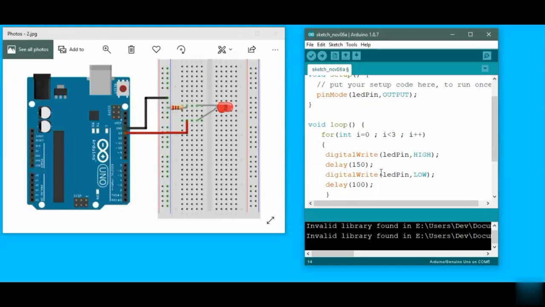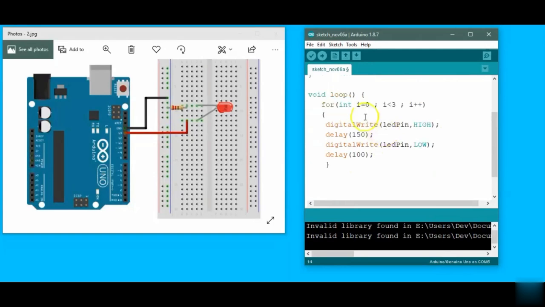And this is the code for that problem, in which the LED is high for 150 milliseconds and then it will be low for 100 milliseconds. So this is the first loop. And in the second, we have to make the same code, but the time for high is 400 milliseconds this time. You can copy the code and just change the timings.